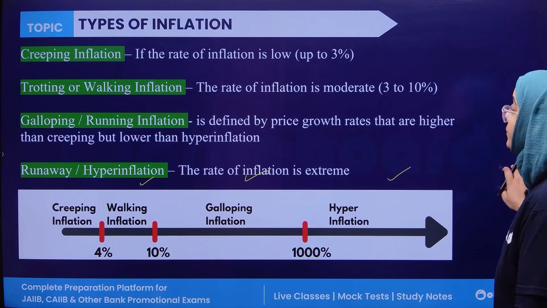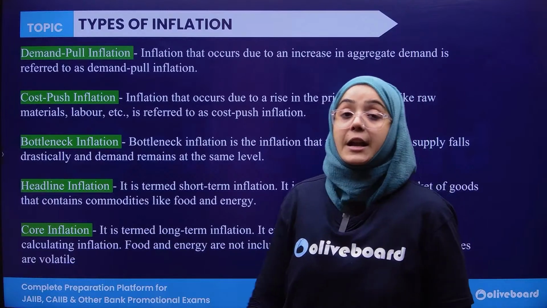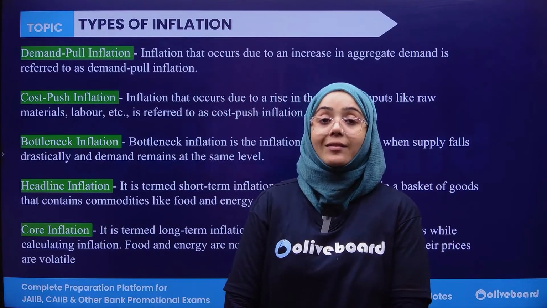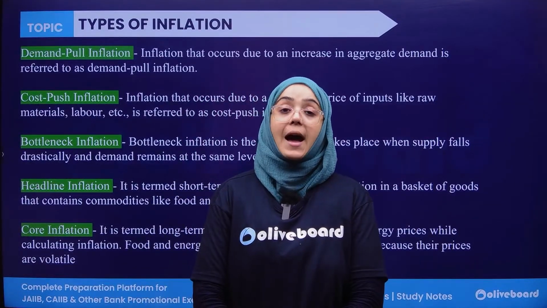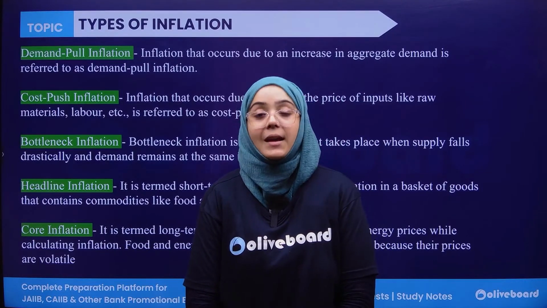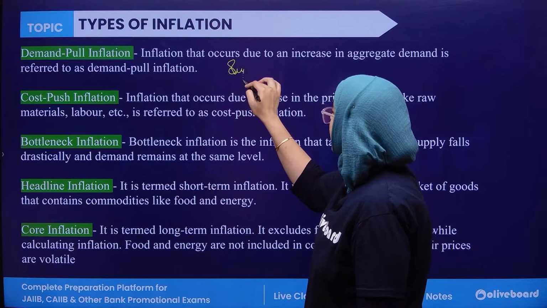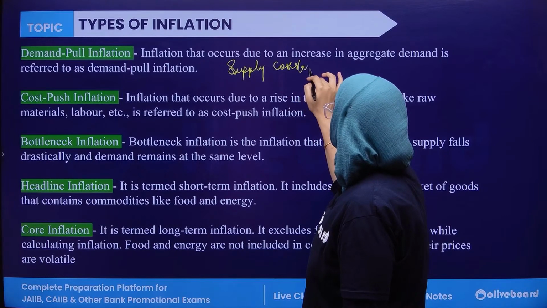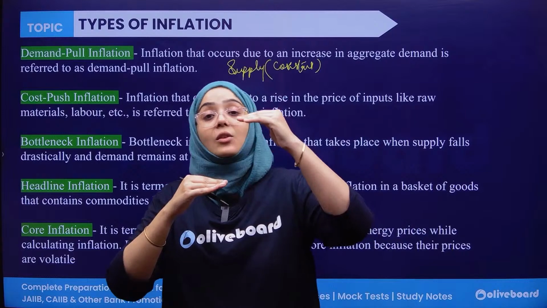Okay, good. Now, next, a different type of inflation. If we talk about demand pull and cost push inflation, what is demand pull and what is cost push inflation? Demand pull inflation is the inflation in which the aggregate demand is more than the aggregate supply. The supply is actually constant here, not moving, but the demand for that good is increasing.